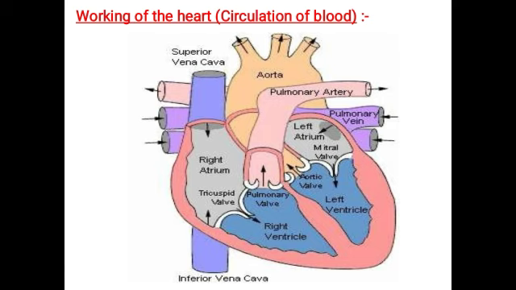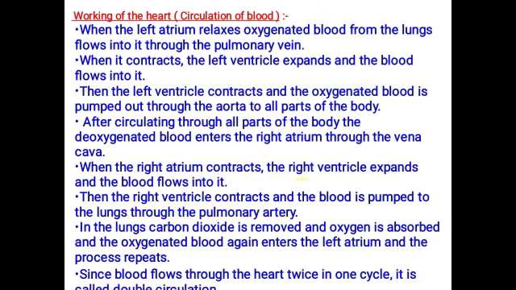When the right atrium contracts, the right ventricle expands and the blood flows into it.